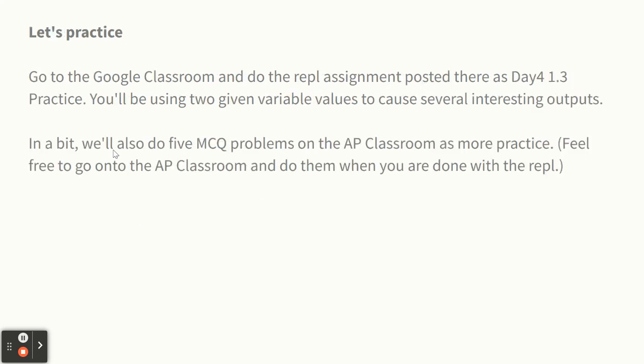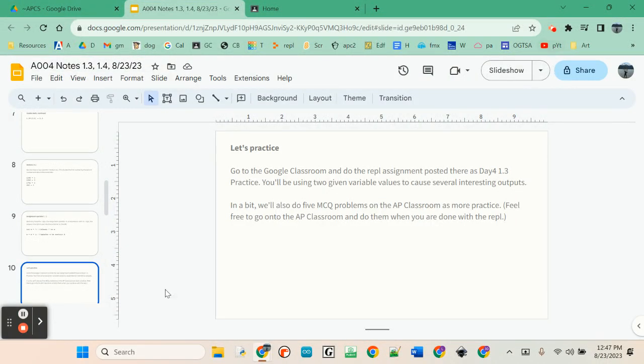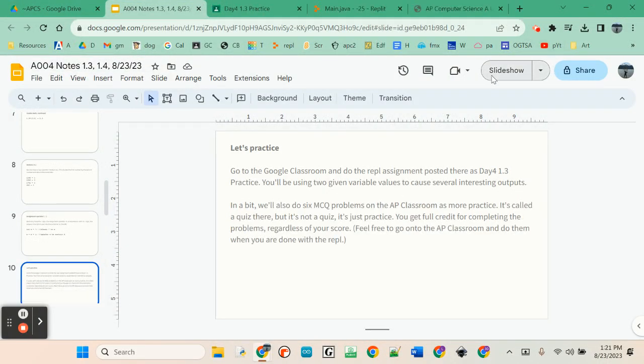Okay, we're going to practice. I have a REPL assignment that's called 1.3 practice, day 4. I'll post it right now. You're going to be given some variables, and I'm asking you to give me different outputs. When you finish that REPL, you can go into the AP classroom, and there's another set of 5 or 6 multiple choice problems that we'll do. Before we do, we are going to do notes continued in a minute. So let me pause the video, the notes again.